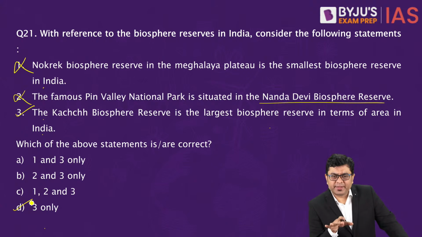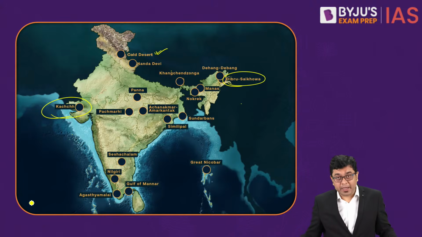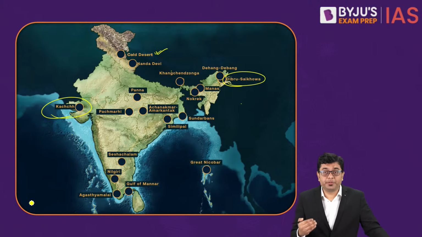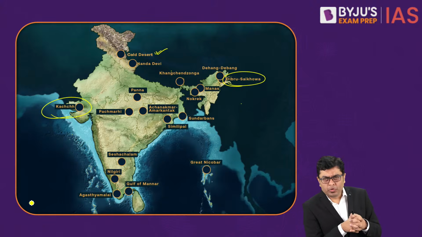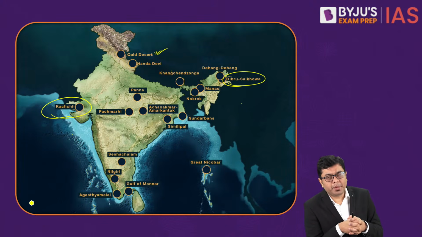So this is the basic of the biosphere reserve. As I can see, the majority of you have got it incorrect. So understand that these are the major biosphere reserves across the country. Here, ideally, because the biosphere reserves are not very significantly large in number, this is absolutely doable. This is something that you can absolutely cover. What are the various protected areas? Because within each biosphere reserve, you will have multiple different protected areas which are included. So that is something which should be kept in mind.